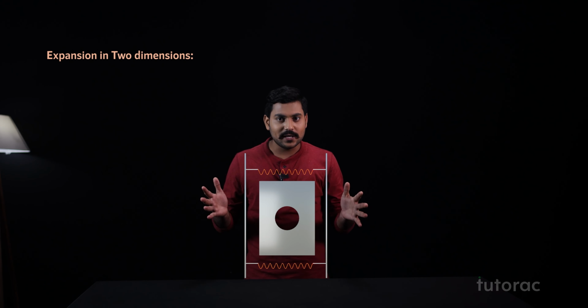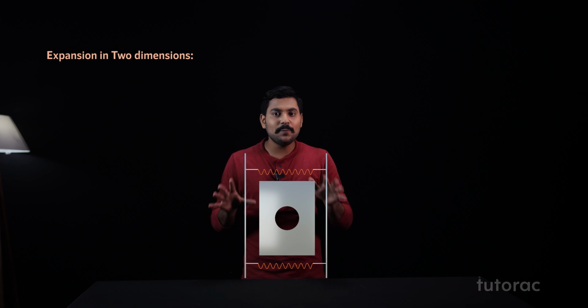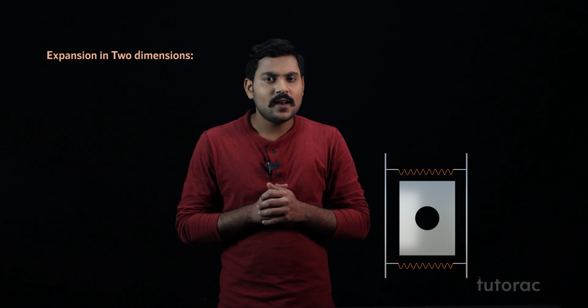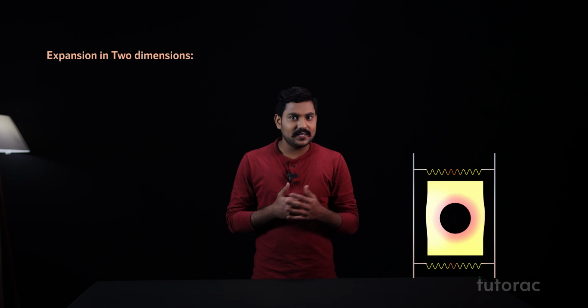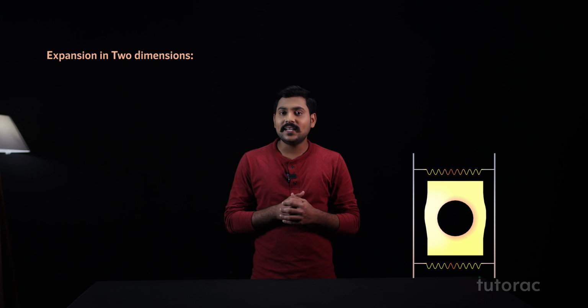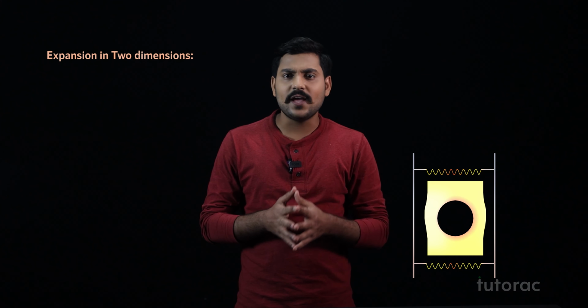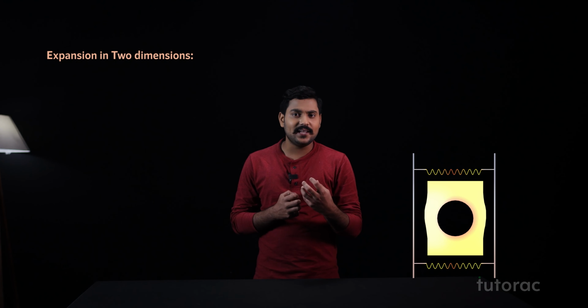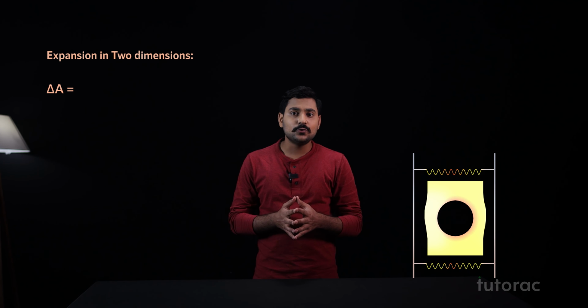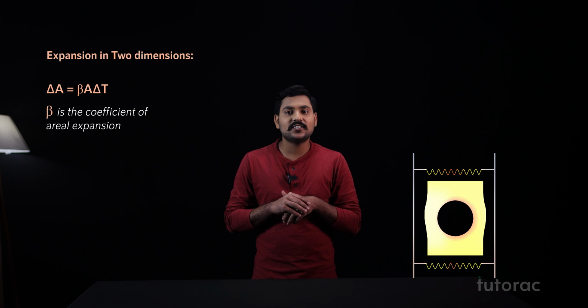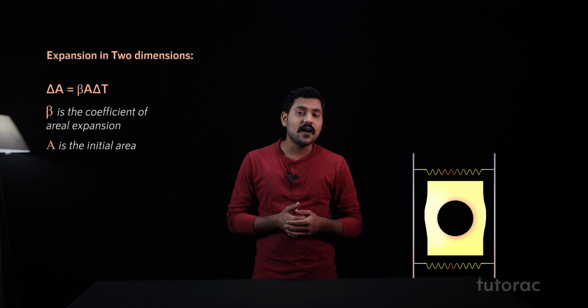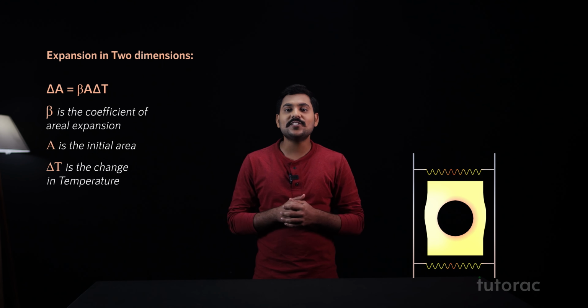Now, as we did with the one-dimensional body, we can also generate a relation for the two-dimensional body. For the two-dimensional body, I consider a simple plate with a hole in it. Let's say this plate has an area A. If I increase the temperature by delta T, its area will also increase. Again, writing the same way, we can say the change in area delta A equals beta A delta T. Here, beta is the coefficient of areal expansion, A is the initial area, and delta T is the change in temperature.